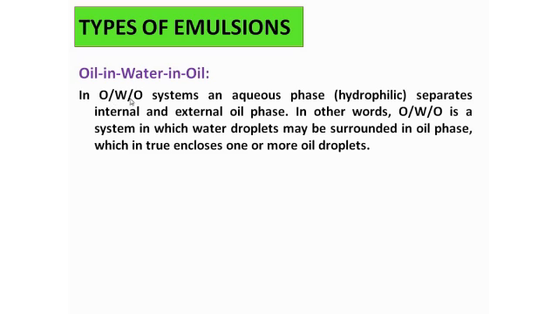So in the oil in water in oil type of system, the aqueous phase, hydrophilic phase, water separates the internal oil and the external oil phases. In other words, it is a system in which the water droplets may be surrounded by the oil phase, which encloses two or more water droplets.